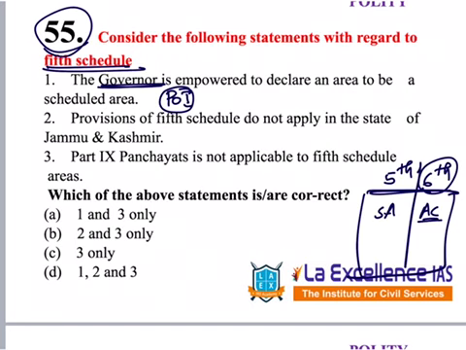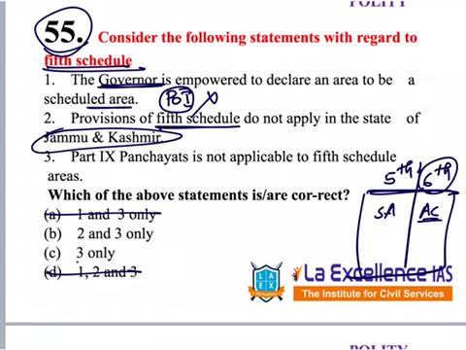Here, the President of India is empowered to declare an area to be a scheduled area. So this is incorrect. Let's remove this and this. We have 2, 3 only. Second one, provisions of Part 9, panchayats, do not apply in the state of Jammu and Kashmir. We know that Jammu and Kashmir has a special constitution. Some features generally don't apply to Jammu and Kashmir. So this is correct. Part 9, that is dealing with panchayats, is not applicable to the 5th schedule.